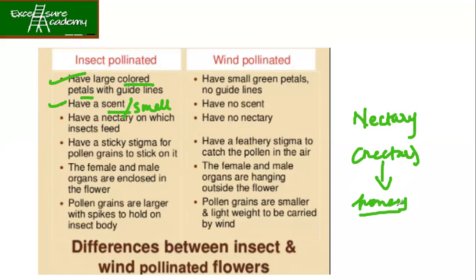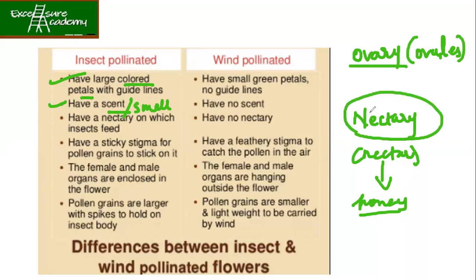I was saying that in the previous lecture we discussed that in the flower, below the ovary, inside the ovary we have ovules. Below the ovary there is something called the nectary. Inside the nectary you have nectar. It is the sweet juice of the flower. This nectar is taken by the honeybees, and they convert it into honey.